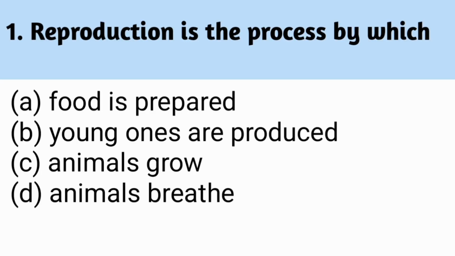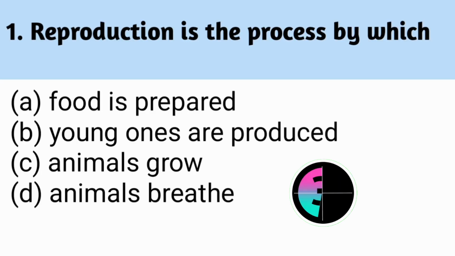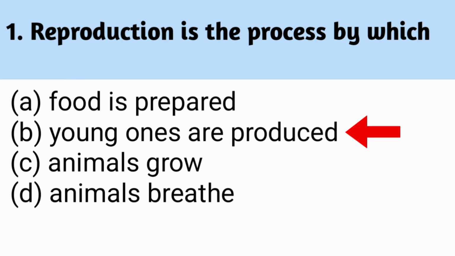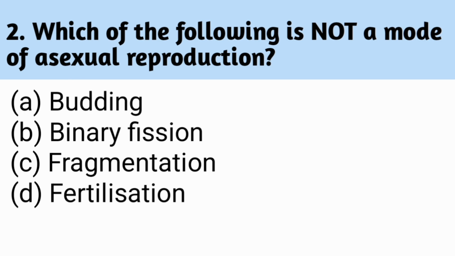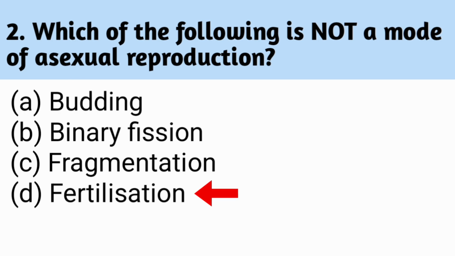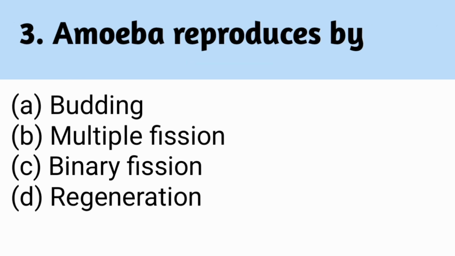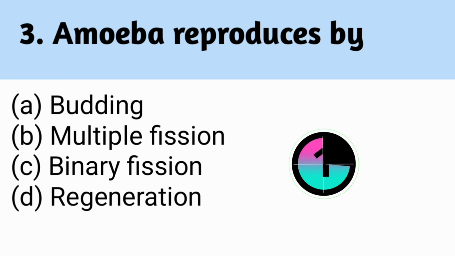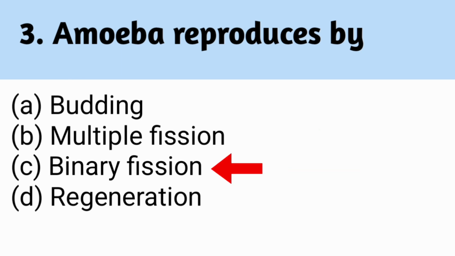Reproduction is the process by which. Correct answer is B. Young ones are produced. Which of the following is not a mode of asexual reproduction? Correct answer is D. Fertilization. Amoeba reproduces by. Correct answer is C. Binary fission.